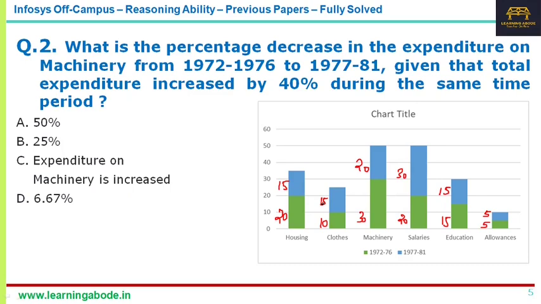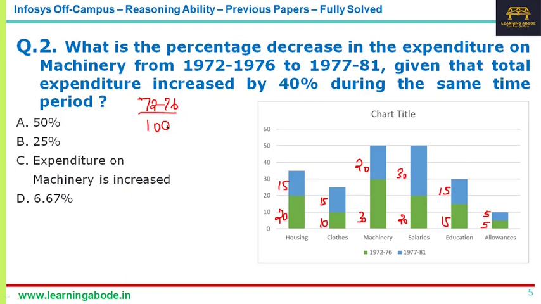So the total value depends on whether they give it for a particular question or not. Here they have not given any total expenditure. Now here what we can do is assume, for 72, 76, I can even assume it is 100 crores, or just 100 rupees also.